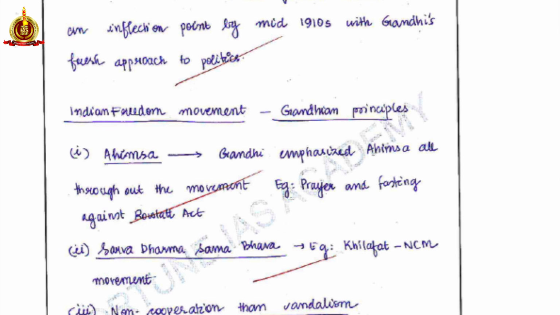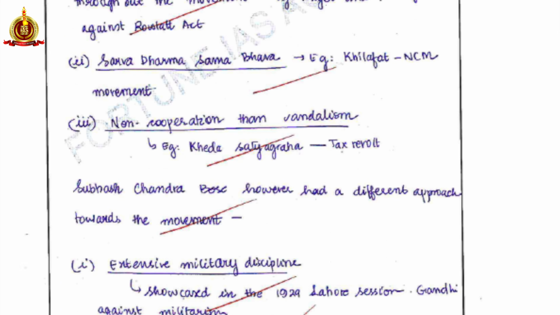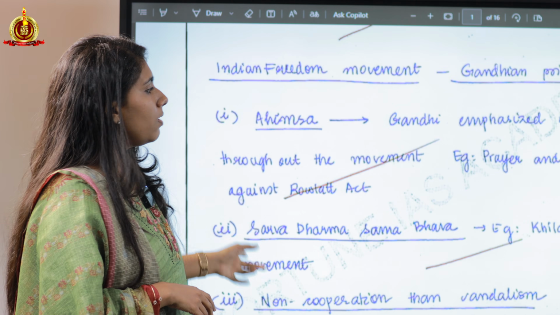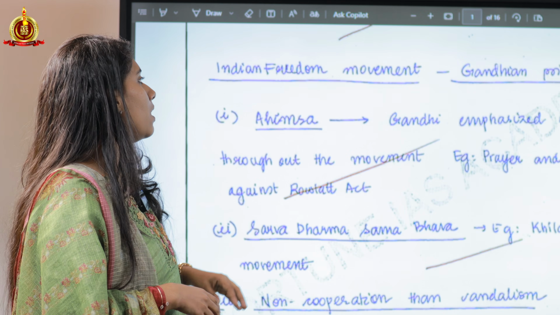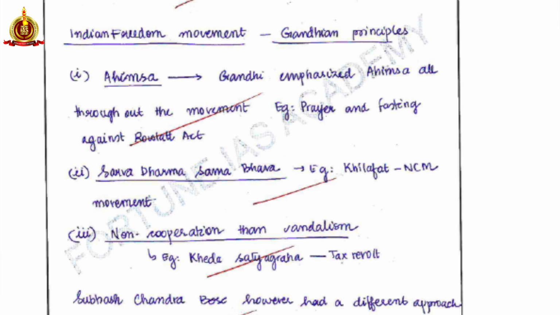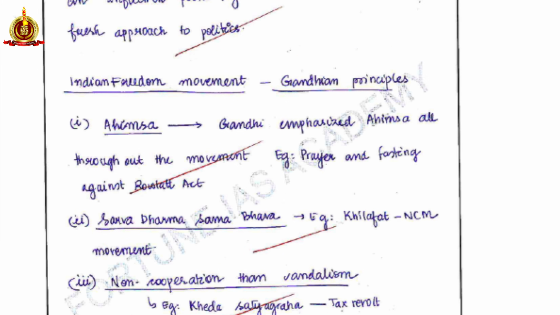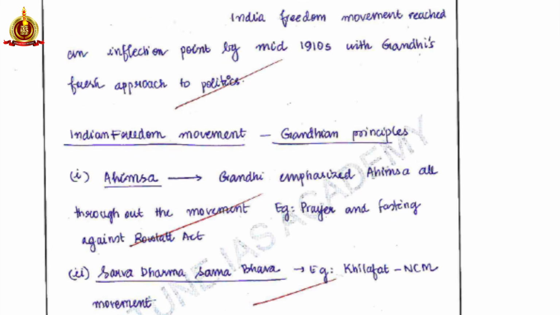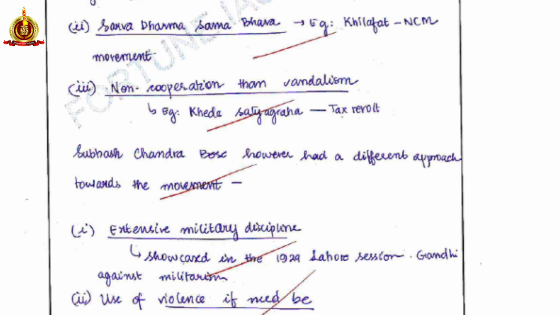So the Gandhian principles of ahimsa, sarva-dharma samabhava, non-cooperation, then civil disobedience. These are the three Gandhian principles that I've mentioned. But I think the value addition that I was able to bring was that I did not just write that ahimsa was a part of Gandhian principles. I had written how it was included in India's freedom movement. Here I've given prayer and fasting against the Rowlatt Act. So this was ahimsa, and I connected it back to the question of how that Gandhian principle was used in the Indian freedom movement. Similarly, for non-cooperation and civil disobedience, in the Kheda Satyagraha, tax revolt was what we did rather than vandalism.